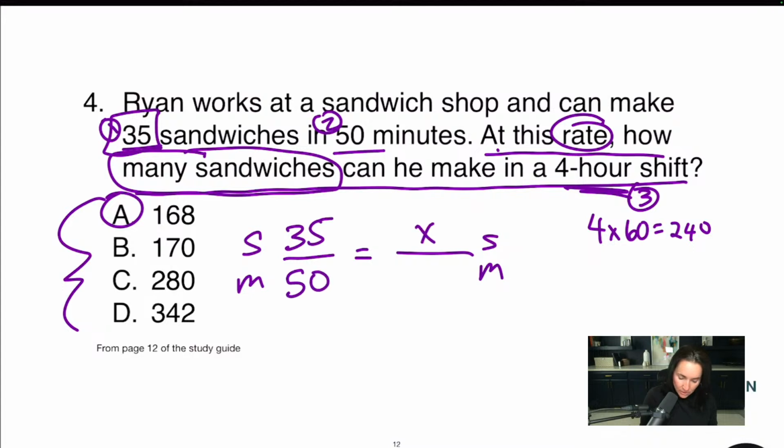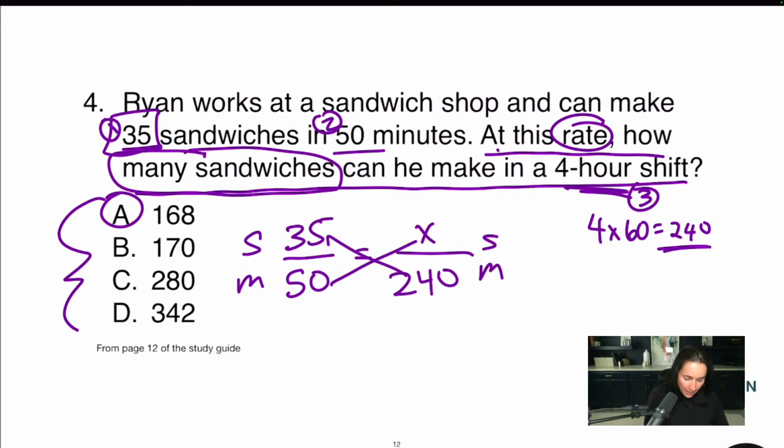How many sandwiches can I make in 240 minutes? What I like to do is cross multiply and solve. It's a little bit longer, but people are like, you don't have to do all that. And most people come to me because they're having a problem with math. So I don't like to do too many shortcuts. It's always helpful to do the shortcut, but I also like to show you why things are the way they are, because a lot of people want to know why.